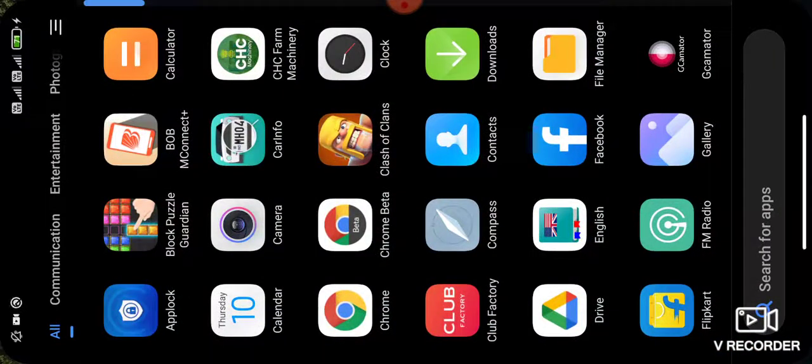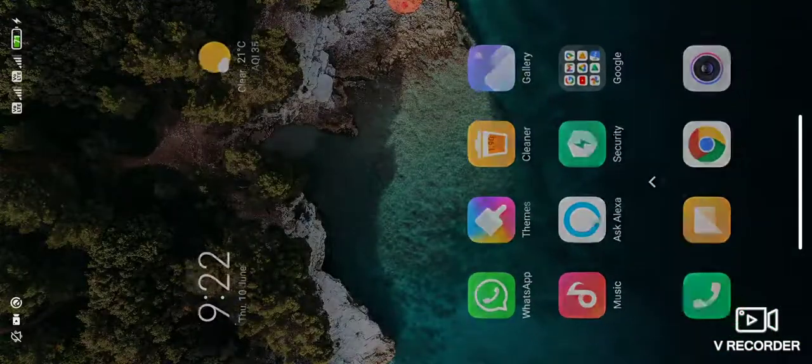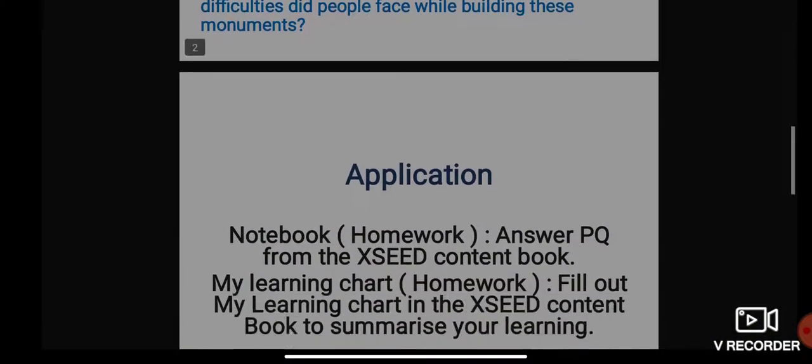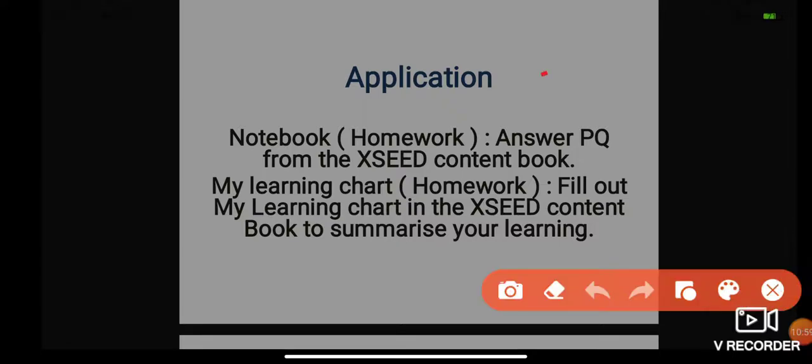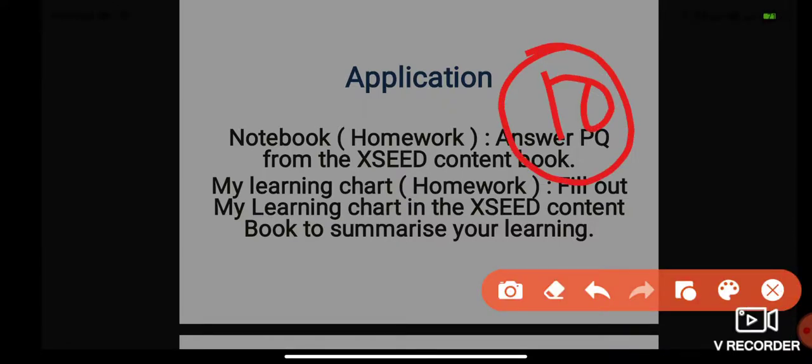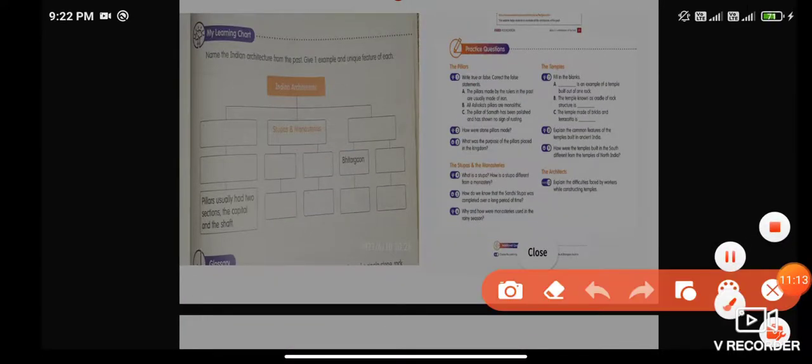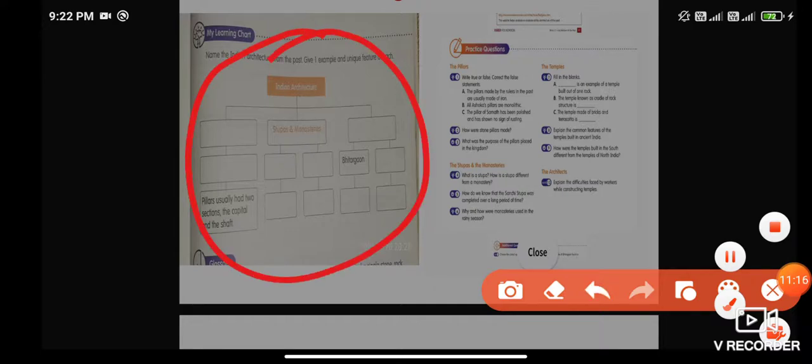So your task for today: you have to complete your practice question number 10, and do my learning chart. Fill out my learning chart in the exit content book to summarize your learning. So please complete this my learning chart along with practice question number 10.